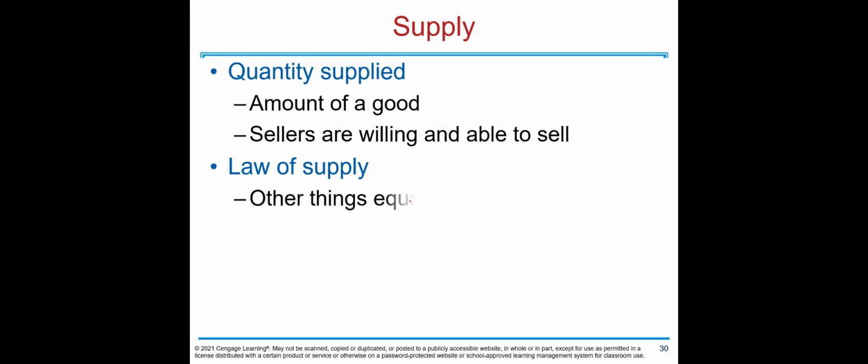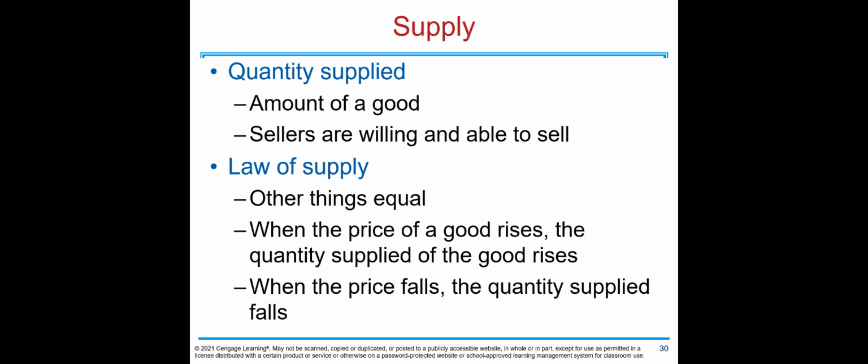Now let's move on to supply. Quantity supplied is the amount of a good sellers are willing and able to sell. So I'm going to go faster in this section because now we are looking at the same definitions from the seller's perspective. Law of supply: other things equal, when the price of a good rises, quantity supplied of the good rises. Okay, so this positive relation, you see the arrows, is called law of supply. And the reverse is true too. When price falls, quantity supplied falls as well.